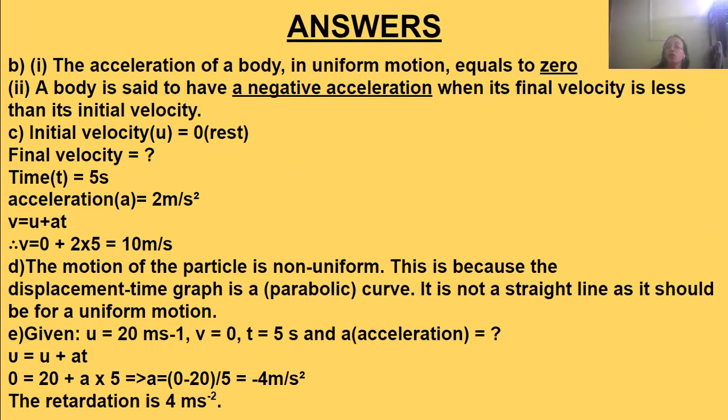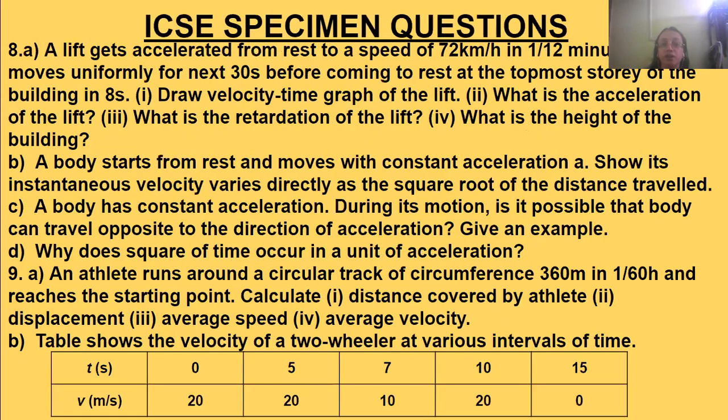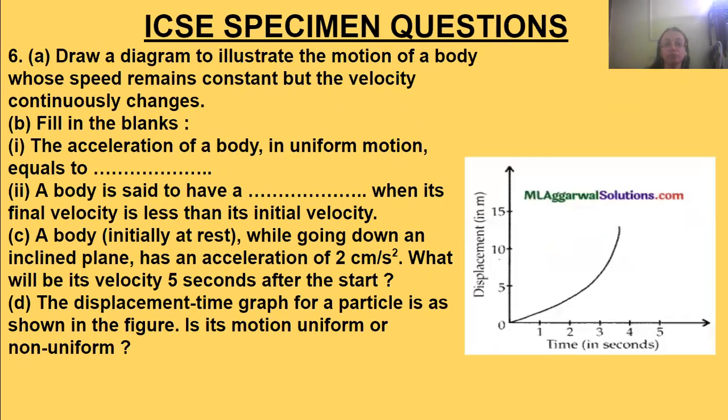Now the initial velocity u is equal to what? It's 0. That means rest. Then what will the final velocity be if the time is 5 seconds? The body is initially at rest, that means its initial velocity is 0, while coming down an inclined plane. It has an acceleration of 2 centimeters per second squared. What will be its velocity 5 seconds after the start?